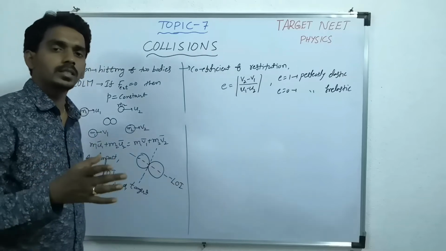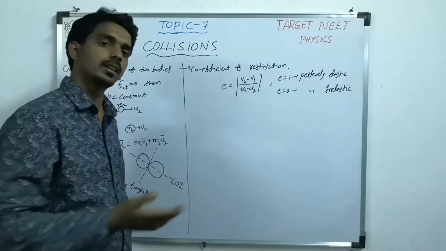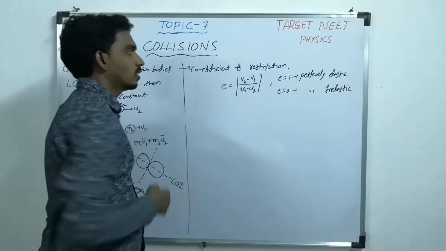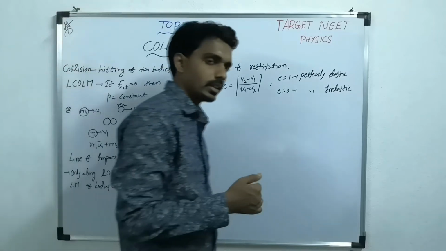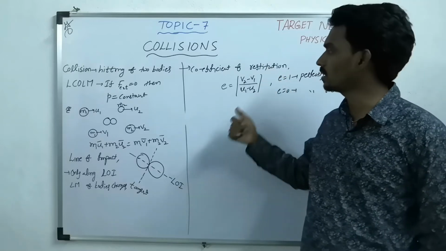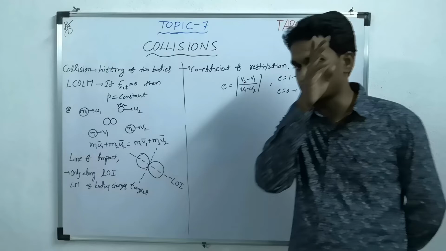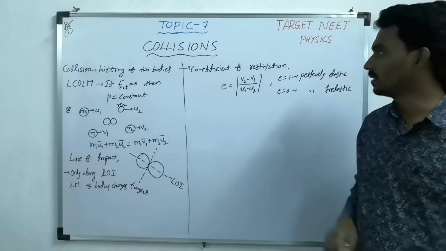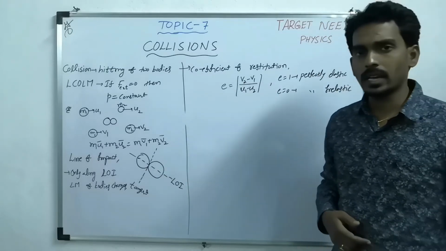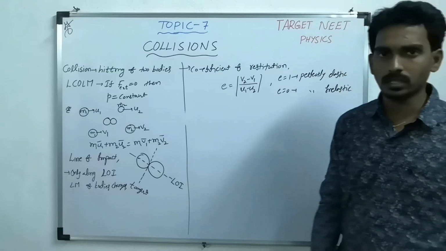That factor which controls those speeds, or which affects the velocities after collision, is called the coefficient of restitution. Something is trying to resist the velocities after collision, that's why it is called coefficient of restitution. And as we discussed, collisions are of two types, elastic and inelastic collision.